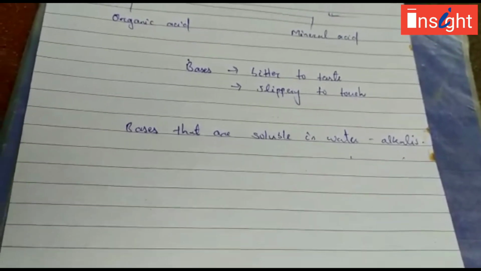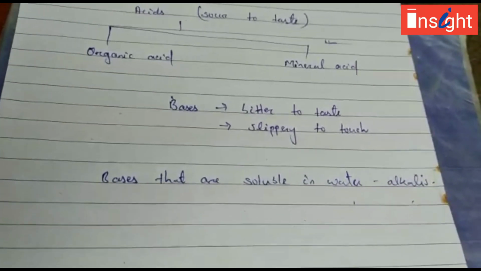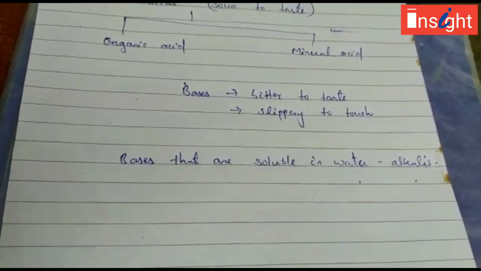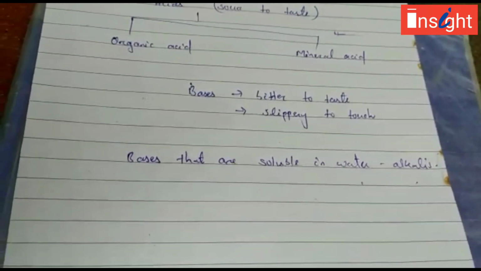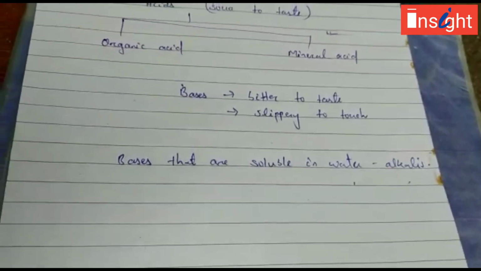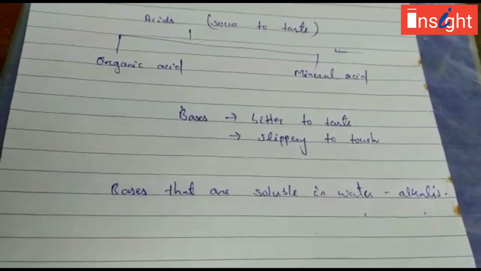When you use plenty of water to wash it, it will change its color to yellow again, but before that it changes to reddish brown because soap is a base, and the turmeric coming in contact with the base gives reddish brown color. So these are a few examples that we can experience in our daily life.